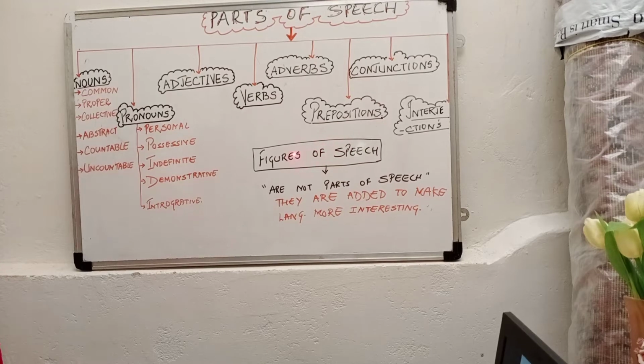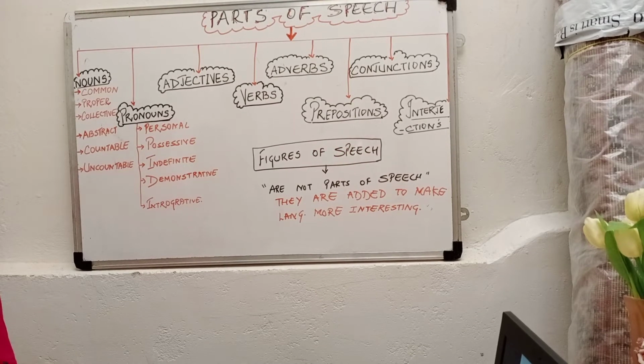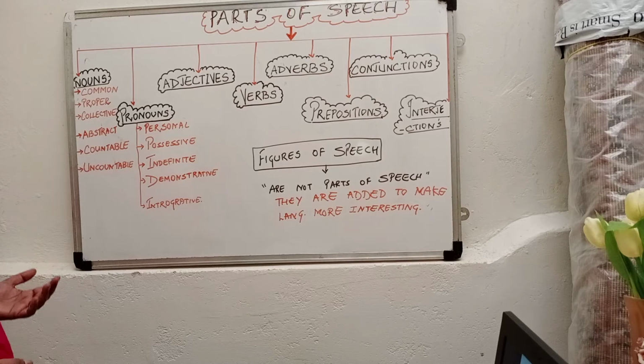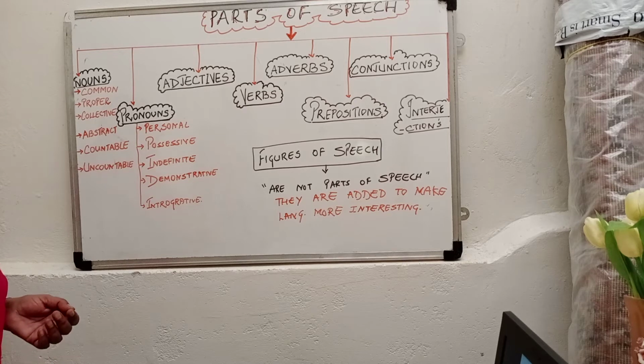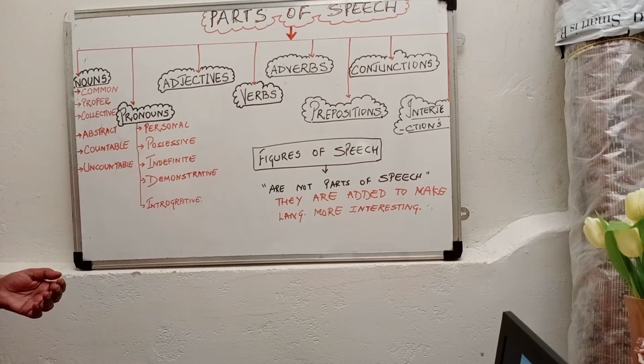Normally, many people think or believe that parts of speech and figures of speech are the same, but they are not the same, right? To differentiate between them, we take the example of a common car, just a car. The basic building blocks of a car are its body, the tires, the engines, the steering, the doors, right? These things make up the car, and the car is used to take us from one place to another place, right?